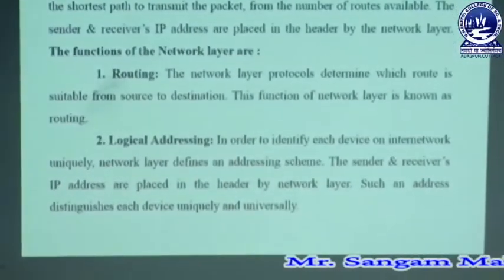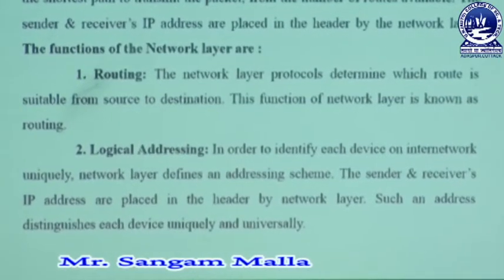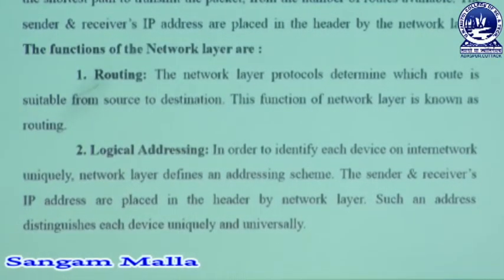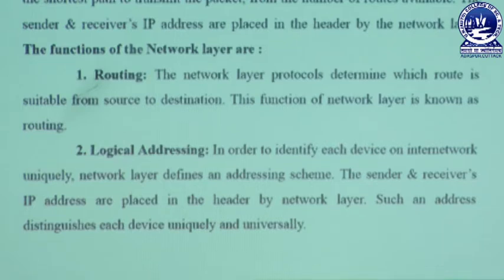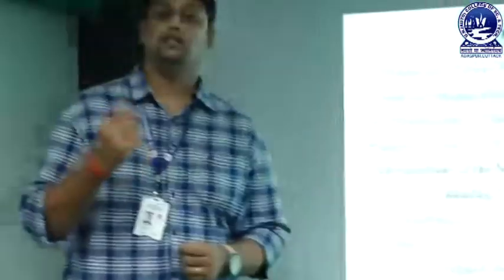Second one is logical addressing. In order to identify each device on the inter-network uniquely, the network layer defines an addressing scheme. The sender's and receiver's IP addresses are placed in the header by the network layer. Such an address distinguishes each device uniquely and universally. That means using logical addressing we can identify a device.